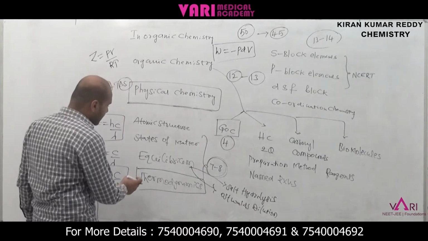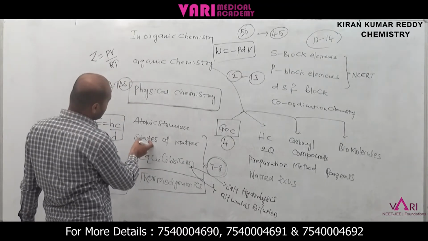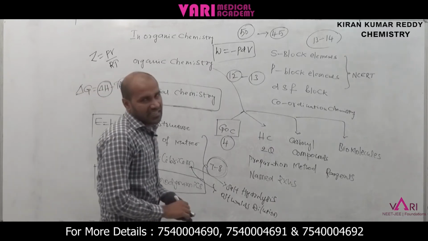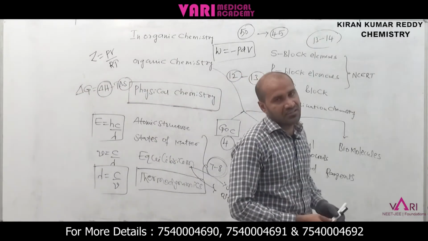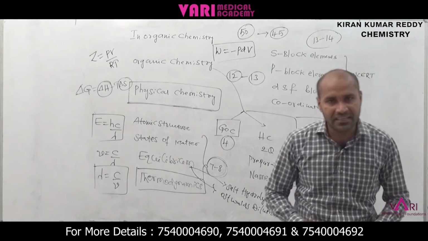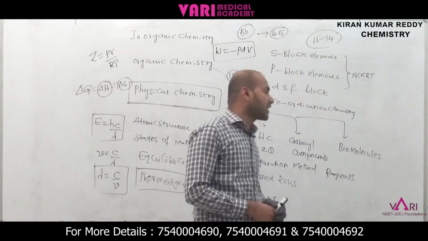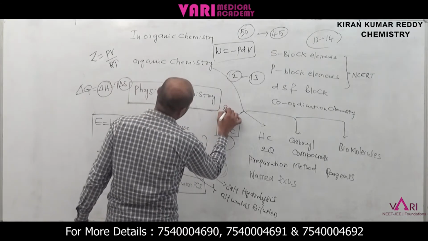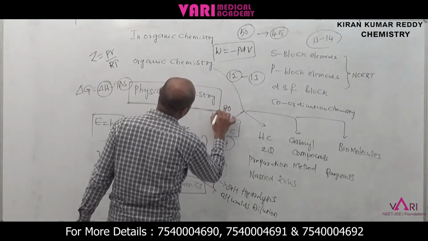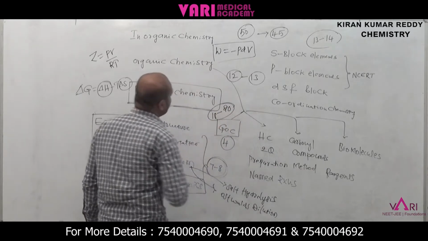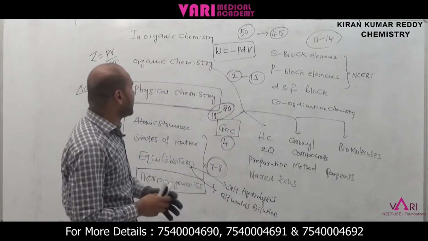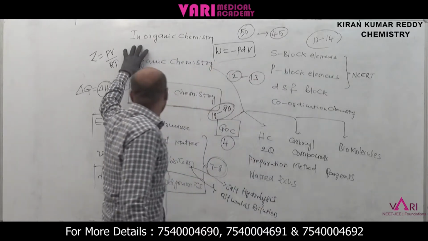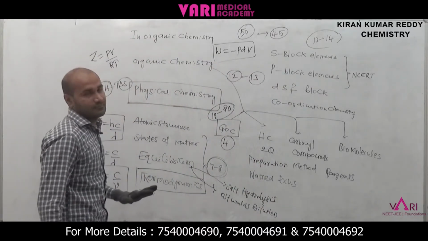And these are thermodynamics, equilibrium, states of matter, atomic structure. And second year chemistry: solid state, electrochemistry, surface chemistry, chemical kinetics. These are also very important. The maximum questions, 18 to 20, come from physical chemistry. That's why concentrate on inorganic and organic chemistry from NCERT, and in physical chemistry you have to do the numericals.